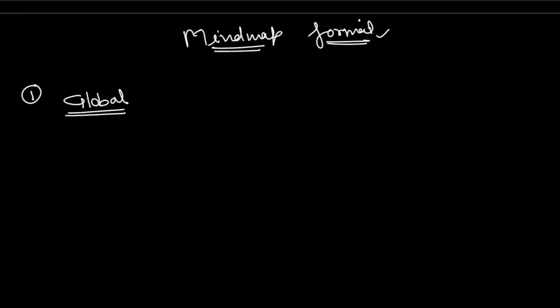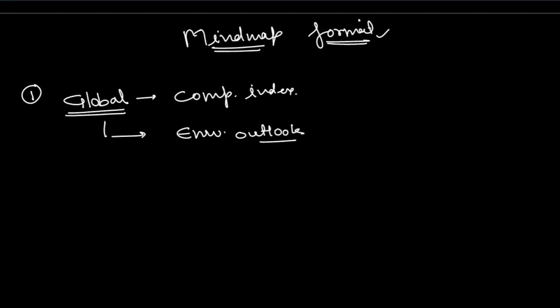The keyword is global. Okay, and we'll do organization by organization so that we do not confuse, because let's say the global competitive index. Competitive index. And if we take the second report, which is global environmental outlook. Okay, if we take the third report, that is global gender gap report.